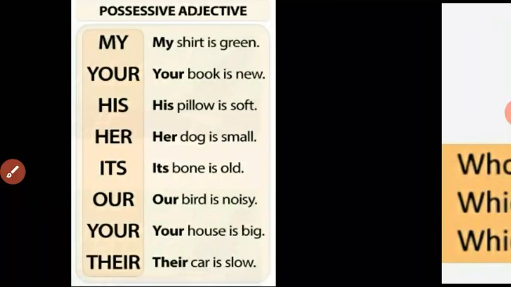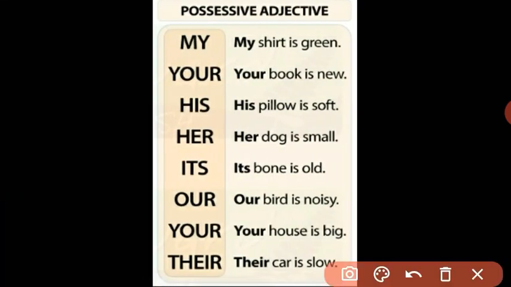Let us see the next and last kind, which is the possessive adjective. In one of the previous videos, I explained in detail about possessive adjectives. Actually, they belong to the pronouns table, but as they function like adjectives giving information about nouns, they are called adjectives. They show possession, so they are possessive adjectives.